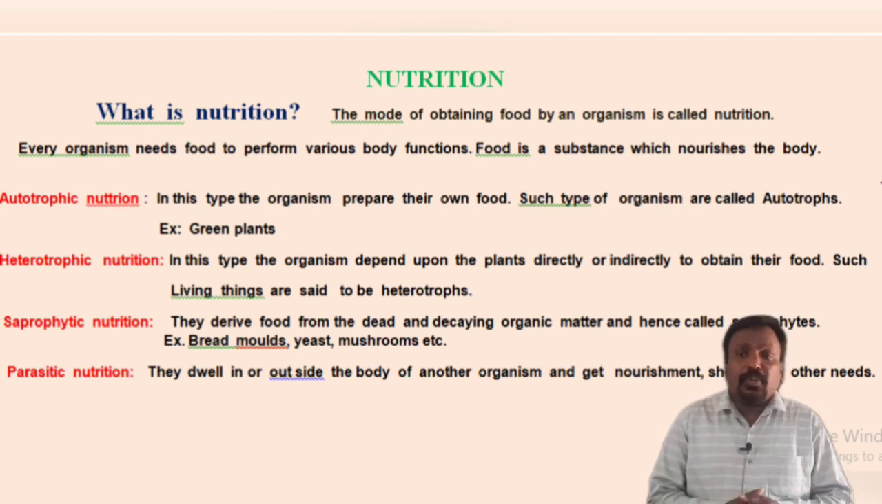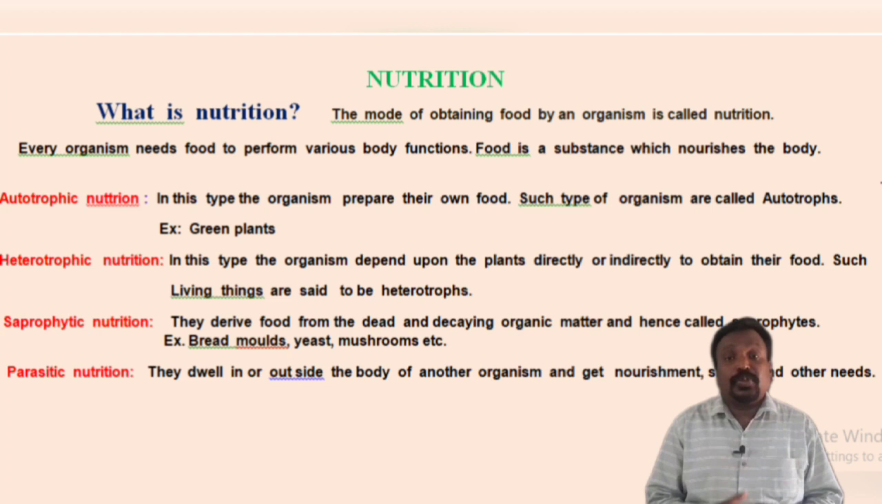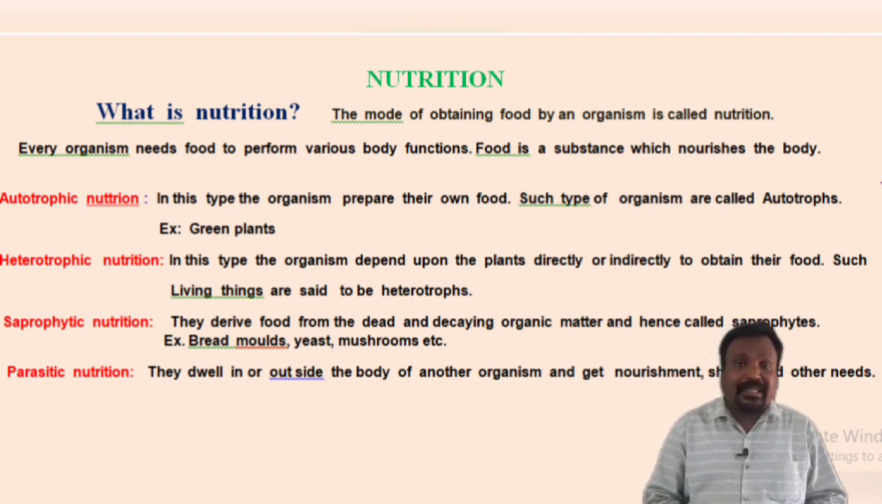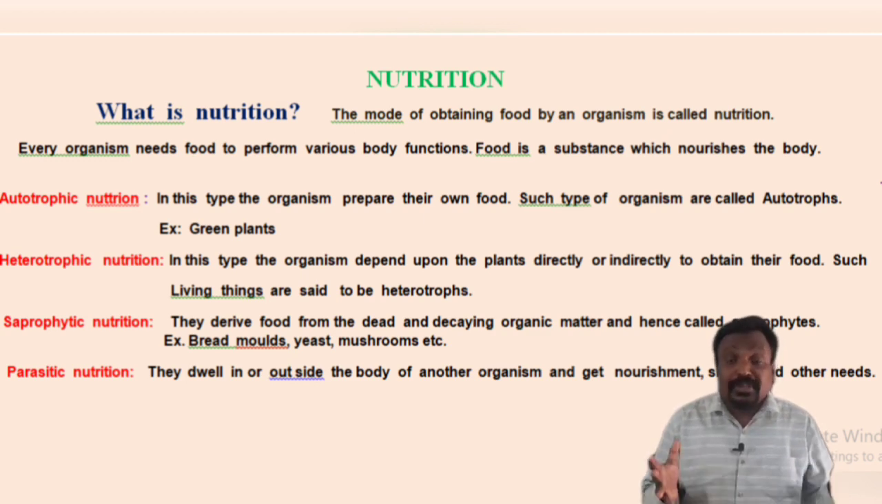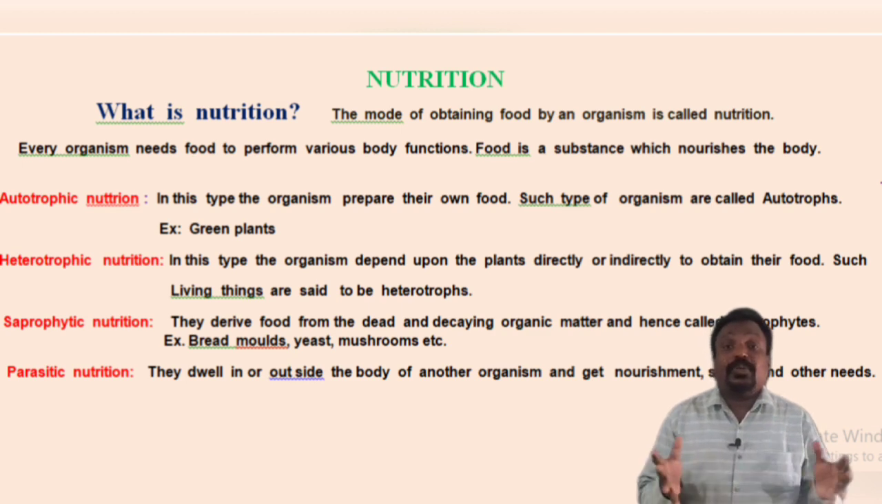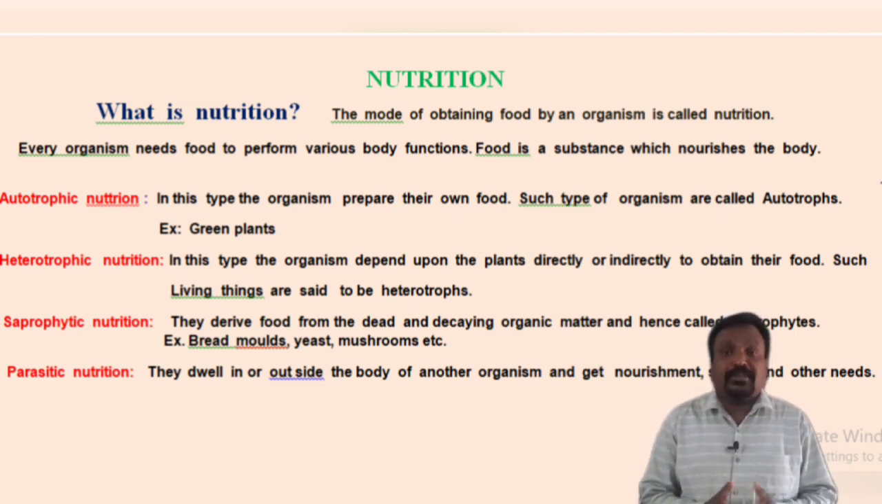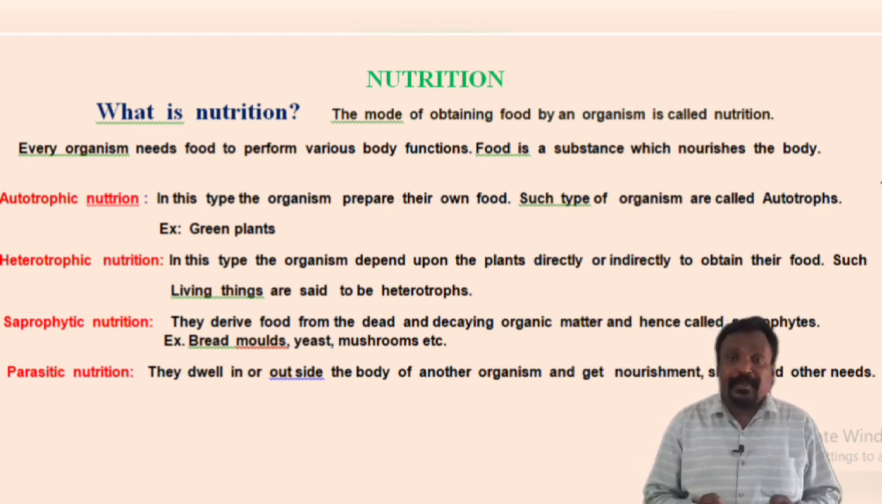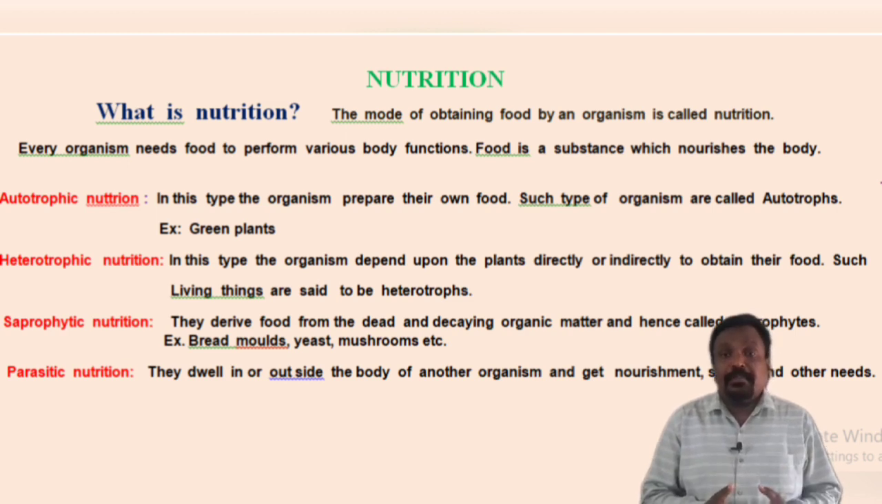In a similar manner, what about the animals? The animals, in contrast to the plants, cannot prepare their own food. So they directly or indirectly depend upon the plants to get their food. Therefore, this mode of nutrition is called heterotrophism and the animals are said to be heterotrophs. Heterotrophic nutrition is a type of nutrition where the living things get food from plants directly or indirectly.